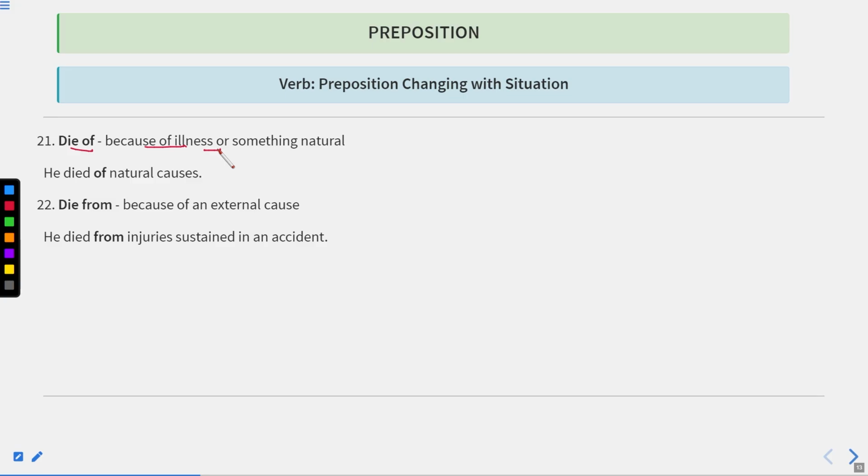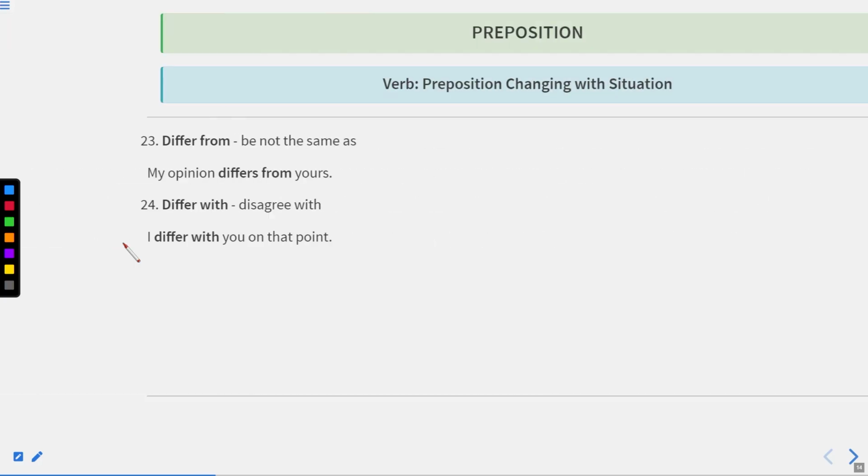So he died of. Okay, but died from is used for an external cause, which is not a natural death or death due to illness. For example, if someone dies from starvation. So you can say died from starvation. He died from injuries sustained in an accident. Okay, so died from is for some accidental reason which is external. Now let us move to the next one.